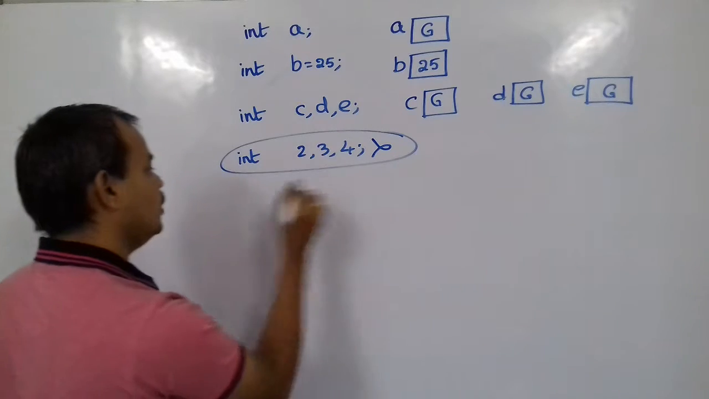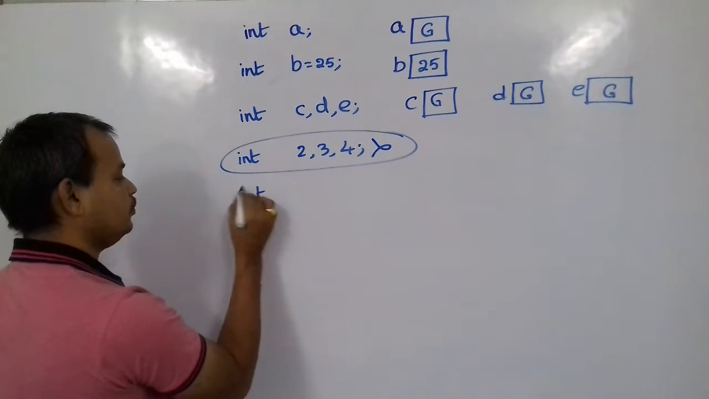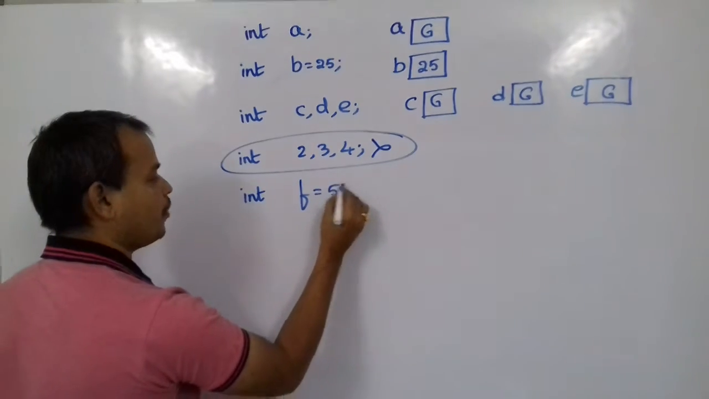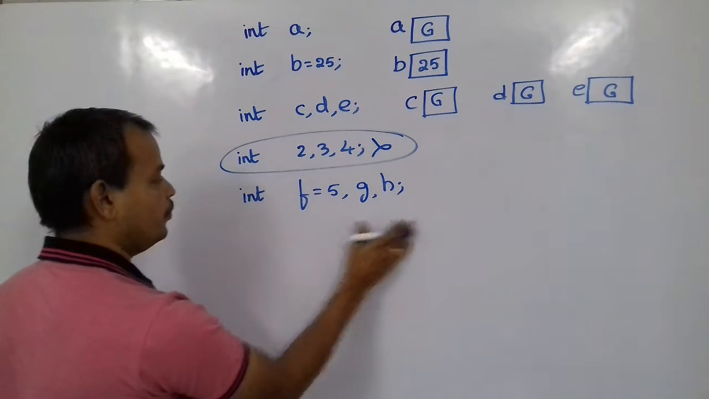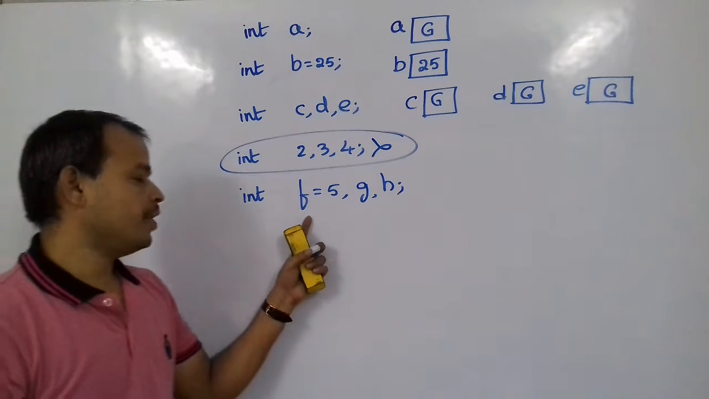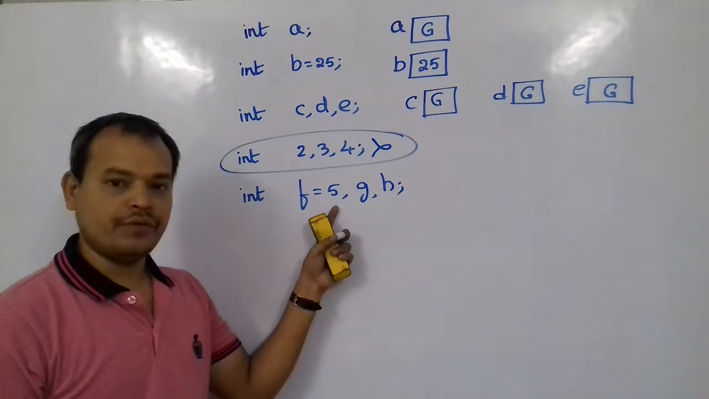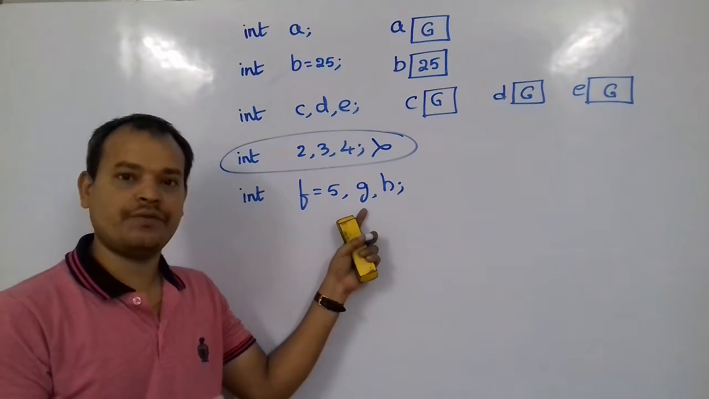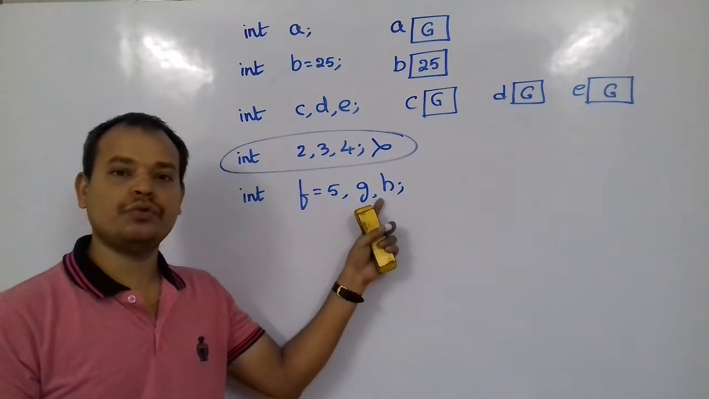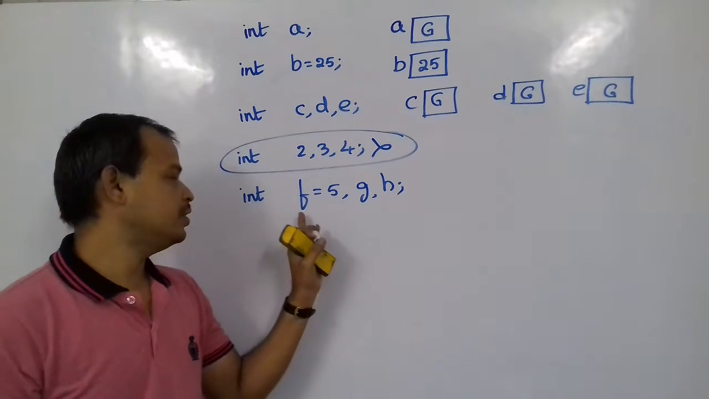So leaving this, if I create something like this, F is 5, G, H. With this what happens? We have created a variable named F with value 5. And what is G? G is another variable, H is another variable. These two variables are not initialized and this is initialized.